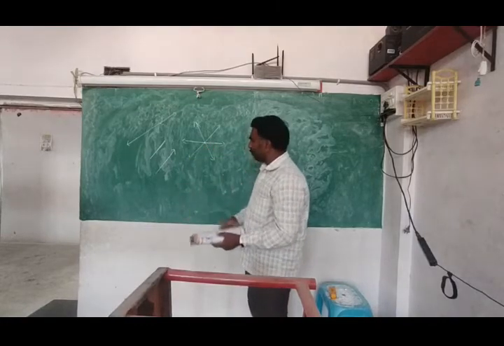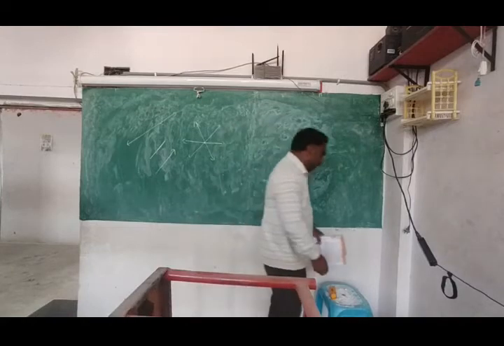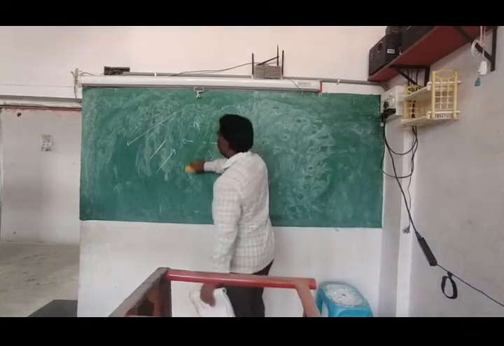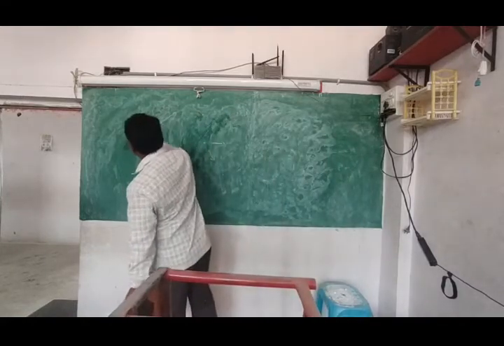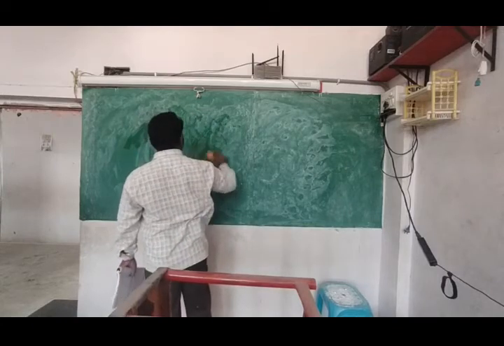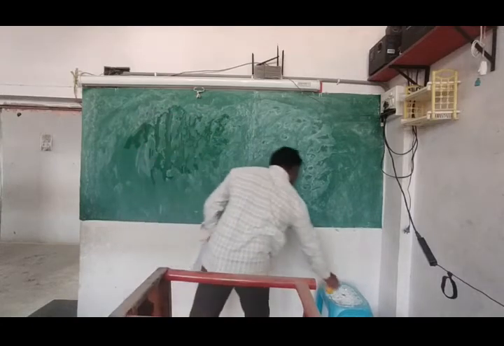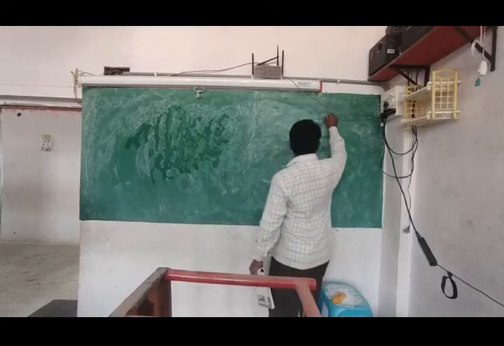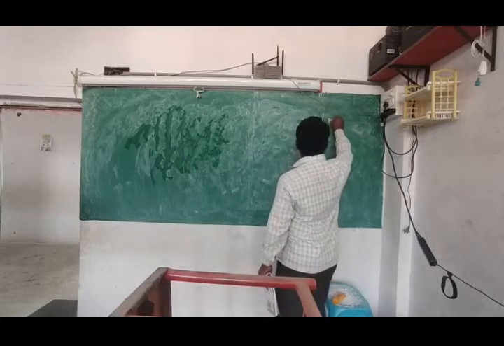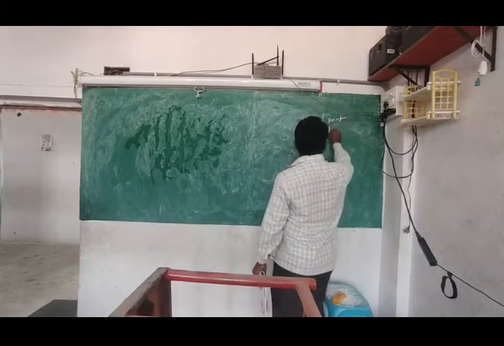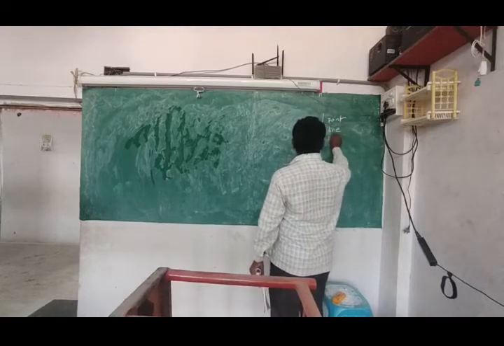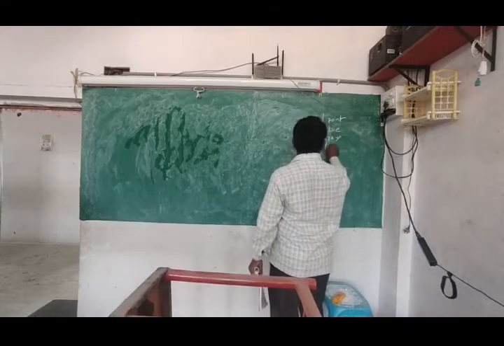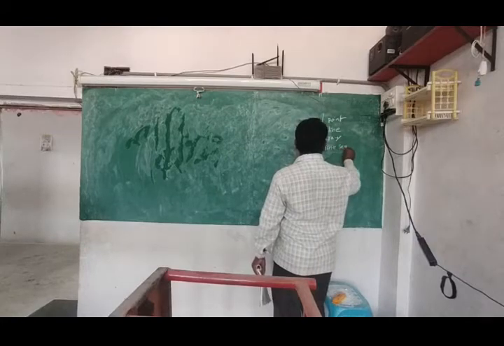Okay, next topic we are going to discuss is curve. So what is called a curve? Up to now we have learned things in geometry: point, line, ray, line segment.